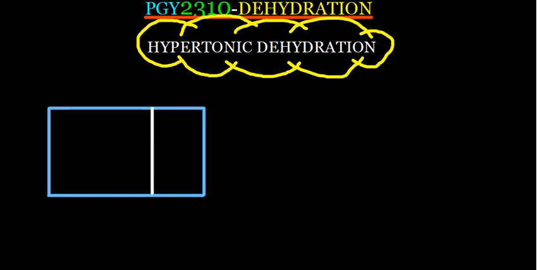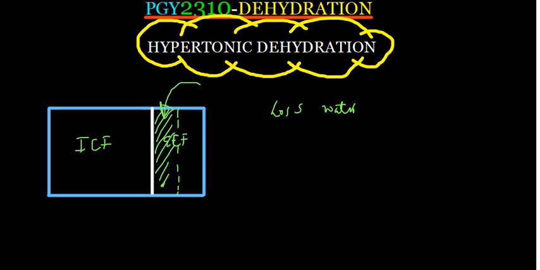Now in hypertonic dehydration, the ECF volume, or the fluid in this ECF, is going to have a higher concentration. And the reason for that is that you have lost a lot of water, as compared to ions. Because you have lost a lot of water, it means you have more ions that have remained, right? Because the water to ion ratio has been decreased. So you have a lot of ions which have remained because you have lost a lot of water.